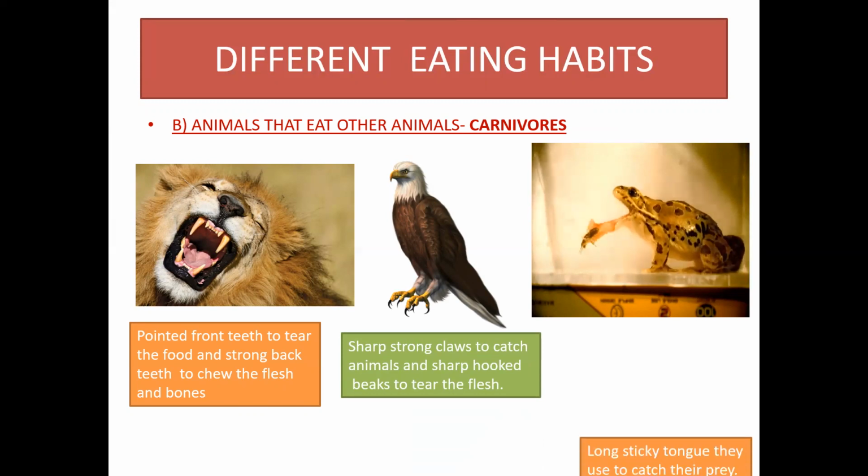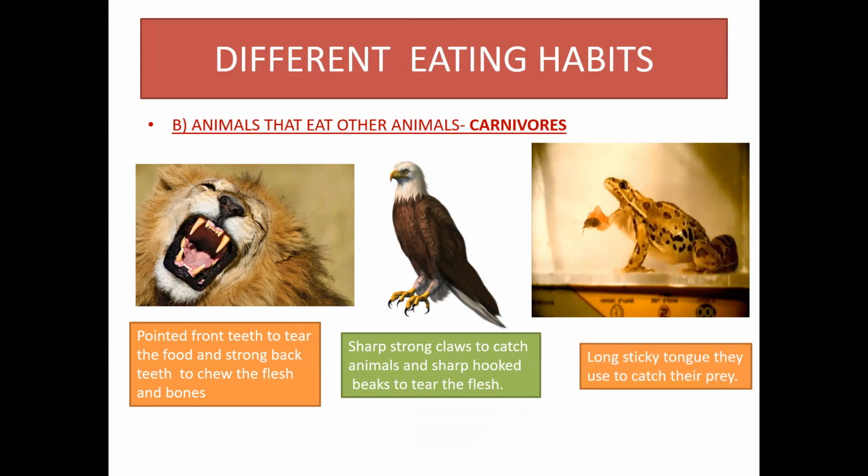Eagles and owls have sharp, strong claws to catch small animals like rats and sharp hooked beaks to tear the flesh. Frogs and lizards have a long, sticky tongue that they use to catch their prey. Some snakes have hundreds of backward-facing teeth that help them swallow their prey. They also have a detachable jaw that helps them to swallow prey that is larger than their mouth.